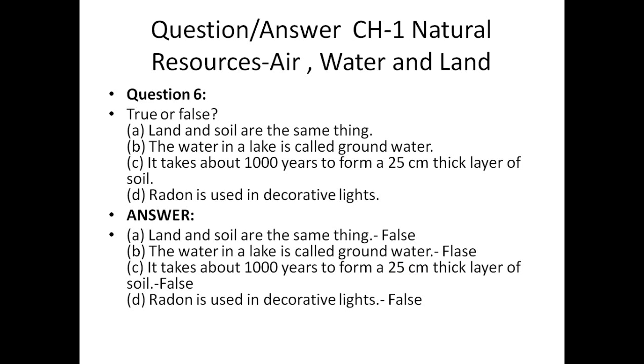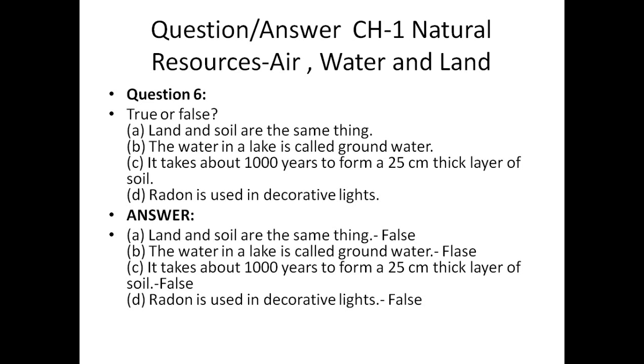False. What is used in decorative lights? Argon is used in decorative lights, or let me show you where you will find the correct answer. Where we studied about the air and the components of air, you can see that neon is used in decorative lights and for street lighting. Argon is present in those electric bulbs which we use in our house, while neon is used in decorative light and for street lighting.